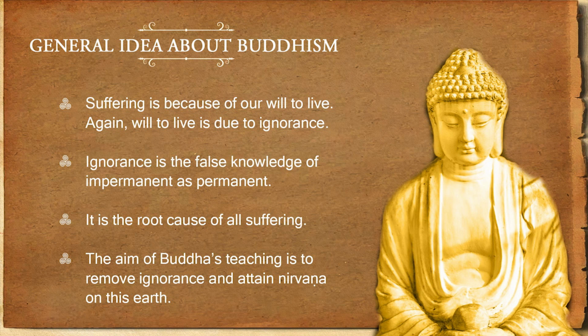And why do we want to live? It is said by Buddha that we want to live because we are guided by ignorance, and ignorance is the root cause of suffering. Once we are able to remove this ignorance, we will attain nirvana on this earth itself.